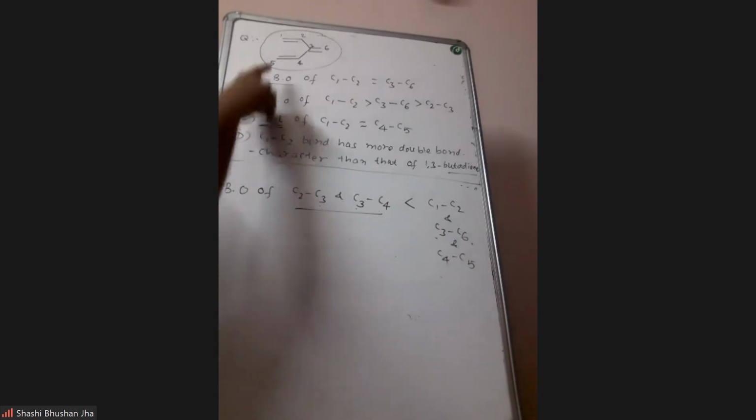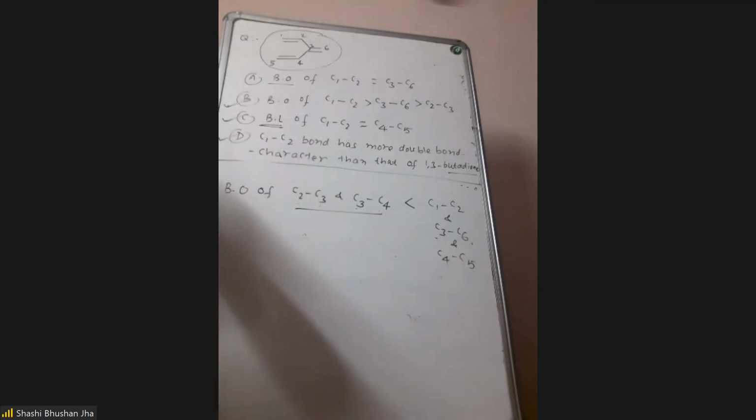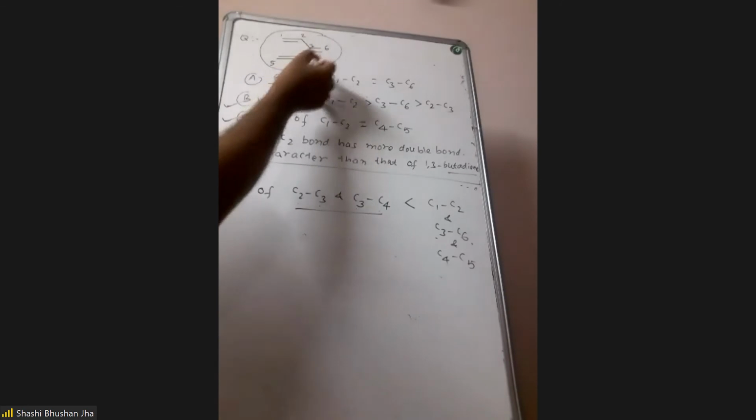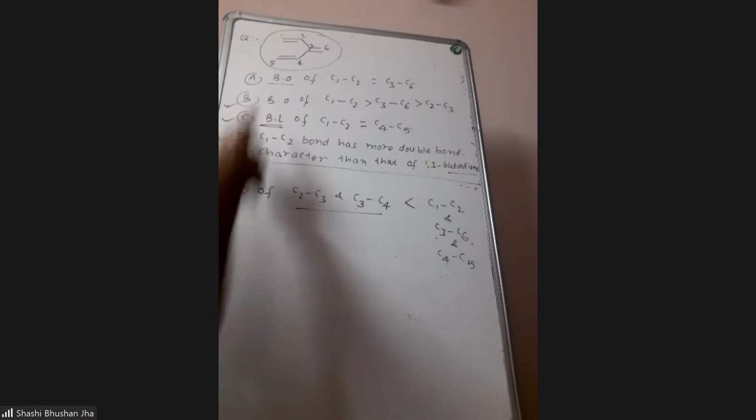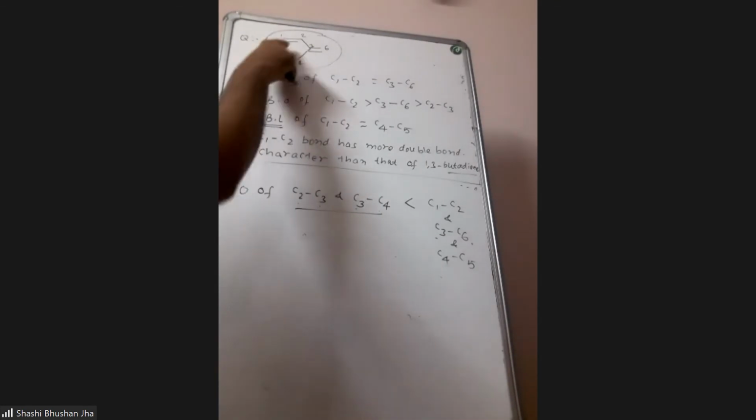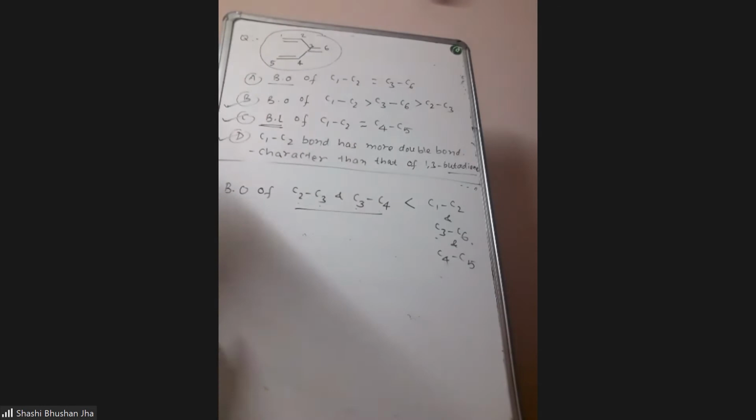This we are getting from this structure, which is the most contributing structure in the hybrid, and the hybrid will be very close to this structure. Now, for comparing the bond order of the remaining bonds, which have double bond character, we need to write the resonating structures, and from there we have to get it. So write all possible resonating structures, and then you try to get it.